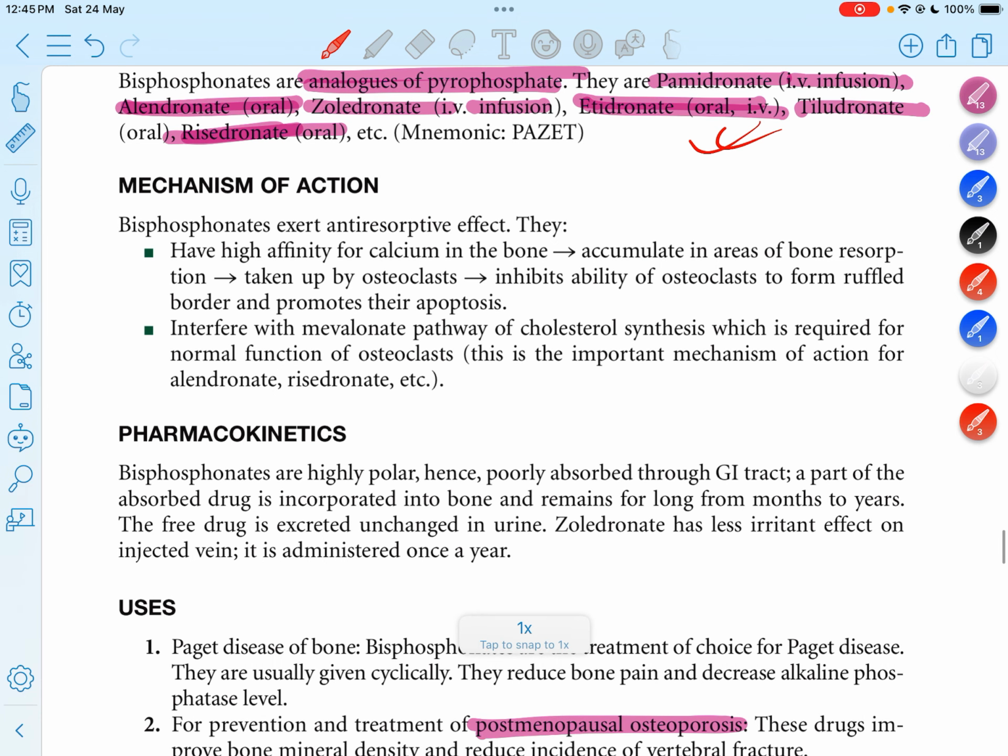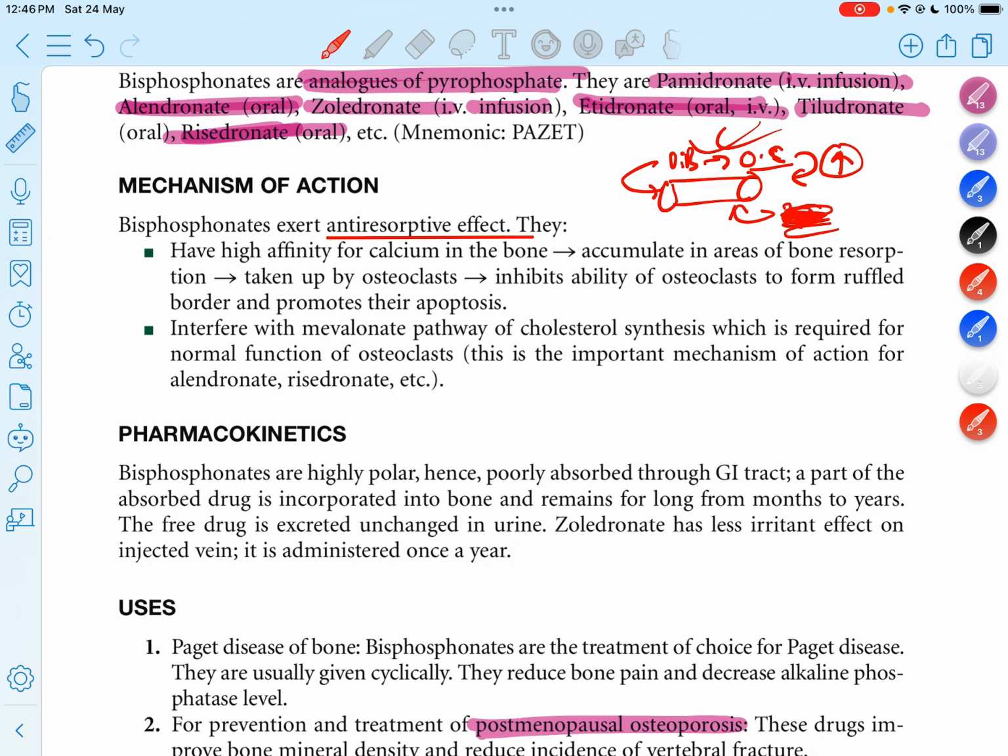When we look at the mechanism of action of these drugs, they have anti-resorptive effects. In the bone, there are osteoblasts and osteoclasts. When osteoclasts are active, bone resorption occurs and the bone is destroyed. Osteoblasts help with the formation of bone.